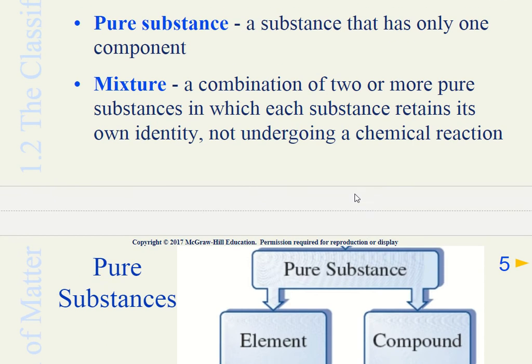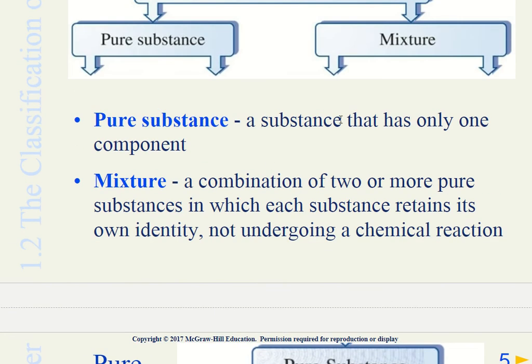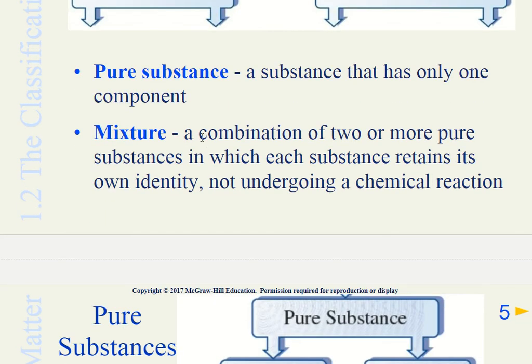Now, if compounds like sodium chloride, salt, and water are pure substances, then why does it say that a pure substance has only one component? And isn't a mixture made up of more than two components? Here is the confusion. A mixture is two components mixed together where they do not undergo a chemical reaction.